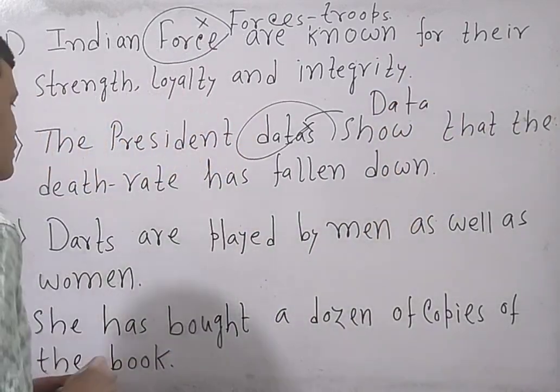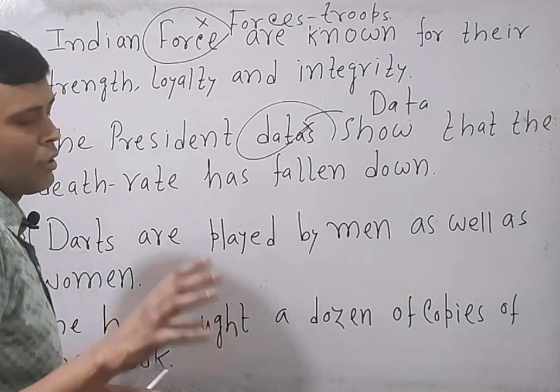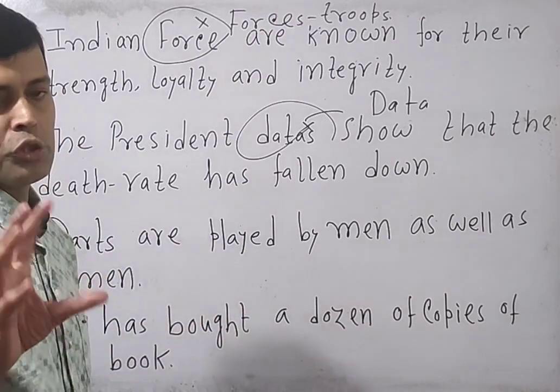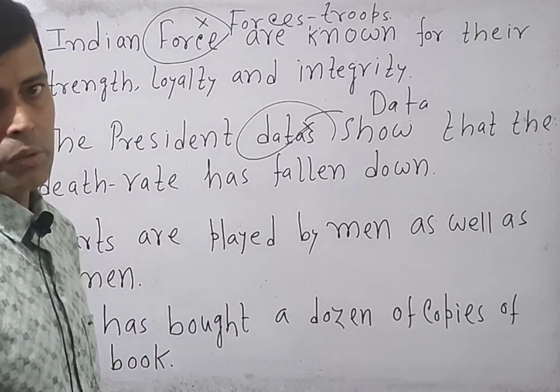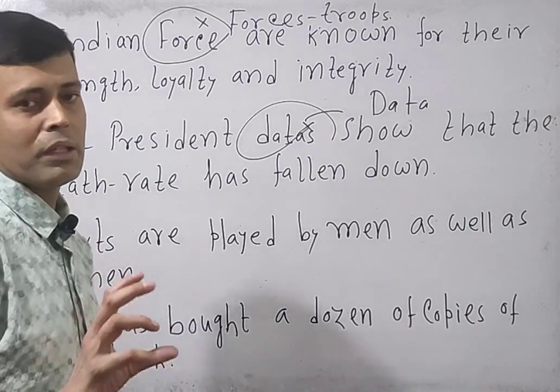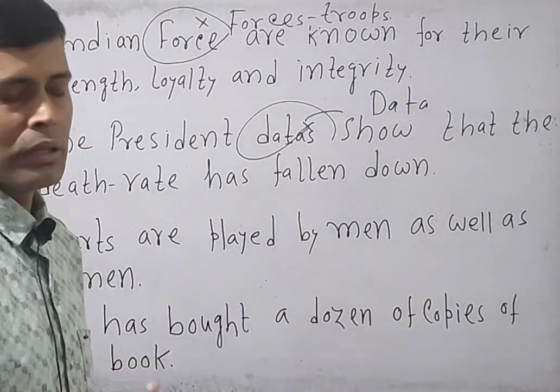Now go next. Darts are played by men as well as women. However, it is plural in form, it's a game. It should be treated as singular. For example, John Keats. We say Keats, but the person is singular. So automatically, John Keats is a great poet. We cannot say John Keats are a great poet.